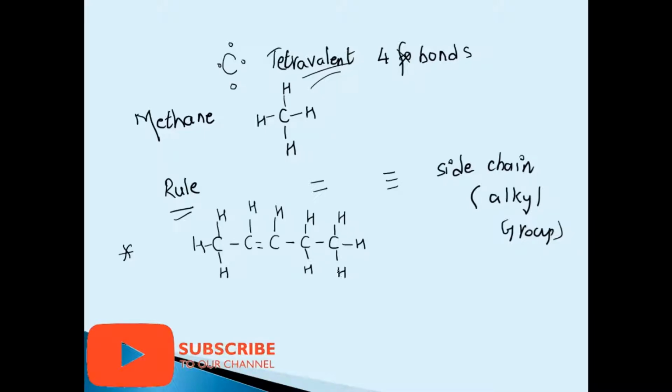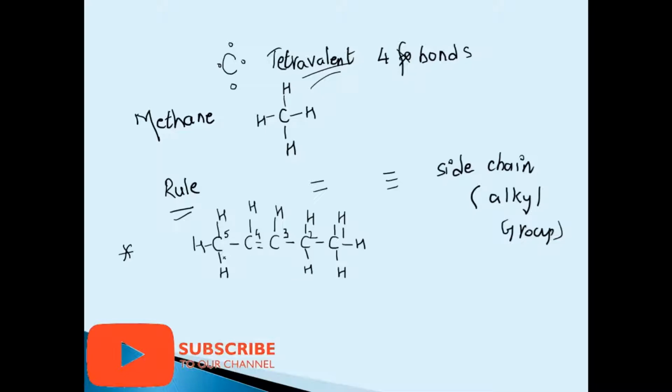It's tetravalent now. Whenever we have to do the numbering, we have to count the carbon atoms and see from which side our double bond or triple bond or side chains are coming up first. Suppose I start numbering from here, 1, 2, 3, 4, 5. So we come to know that our longest chain is of 5 carbon atoms. Now, on the third carbon atom, the double bond is coming. We have to see the lower number where the double bond is coming.